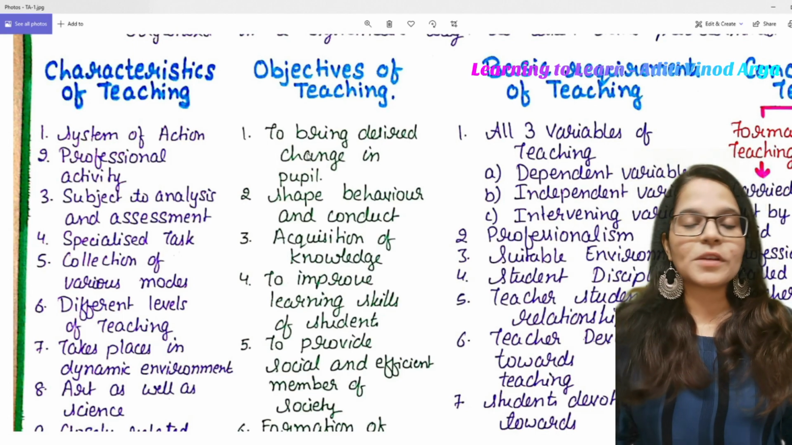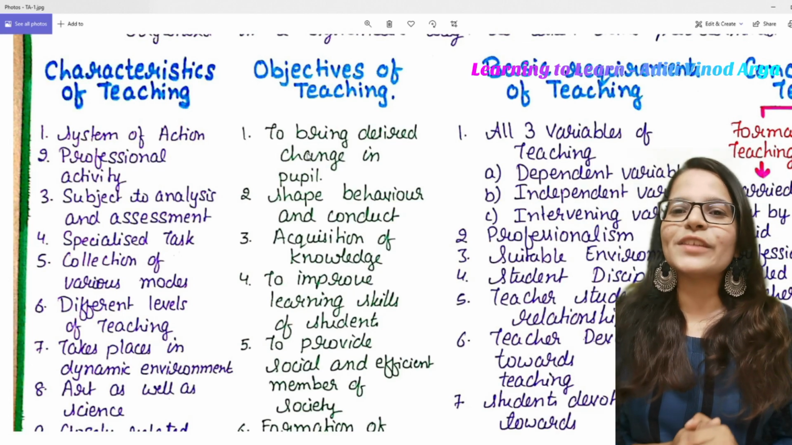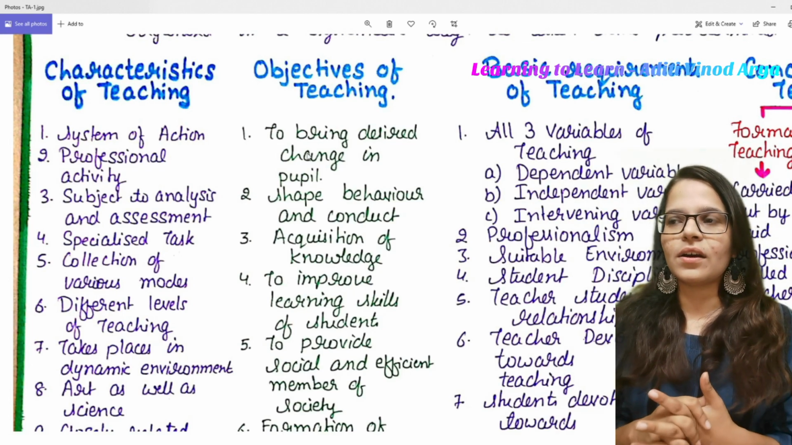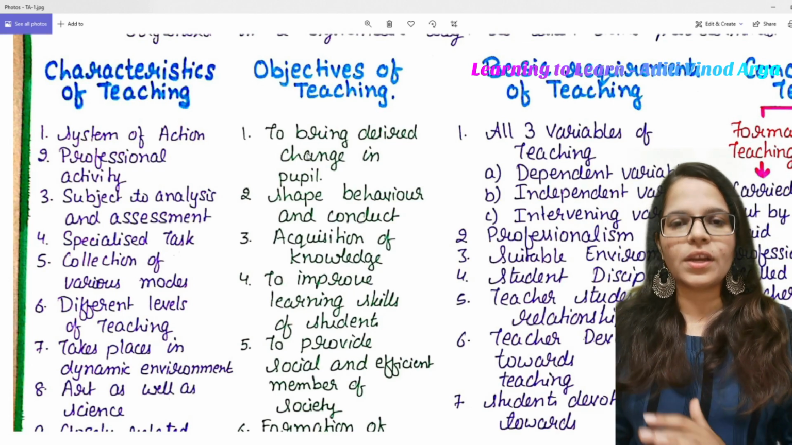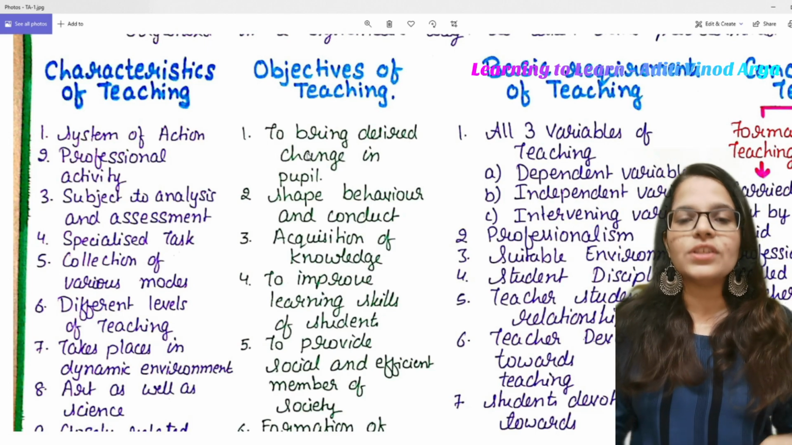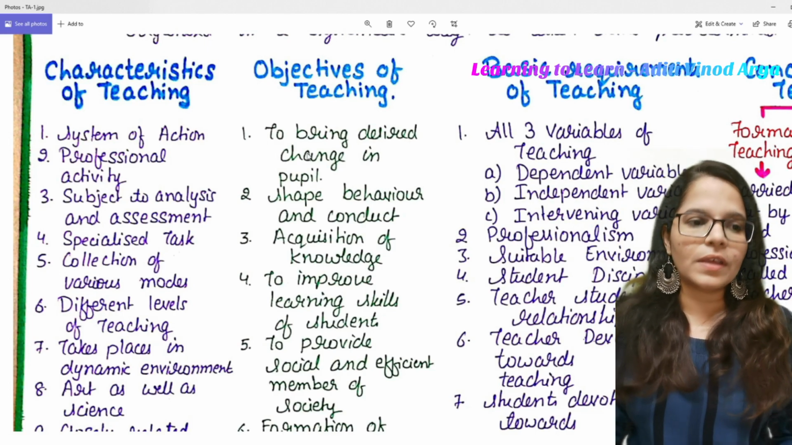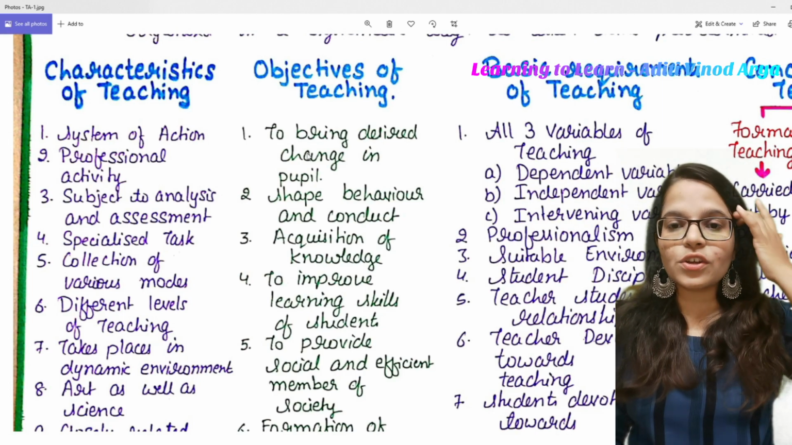Okay, the next is specialized task. Point number 4. Yes, it is a specialized task. It is like the people who are actually educated, who are trained, who know how to teach, they can only do this activity. The next, it is collection of various modes.